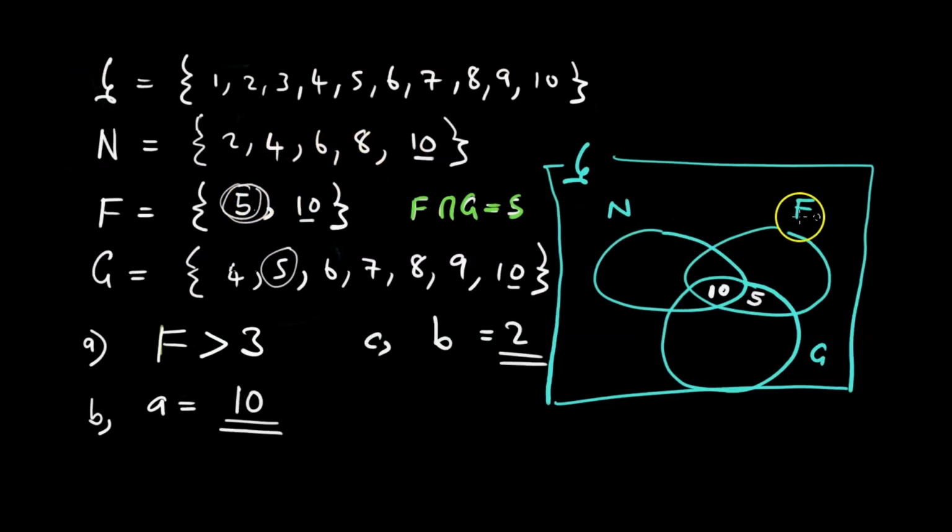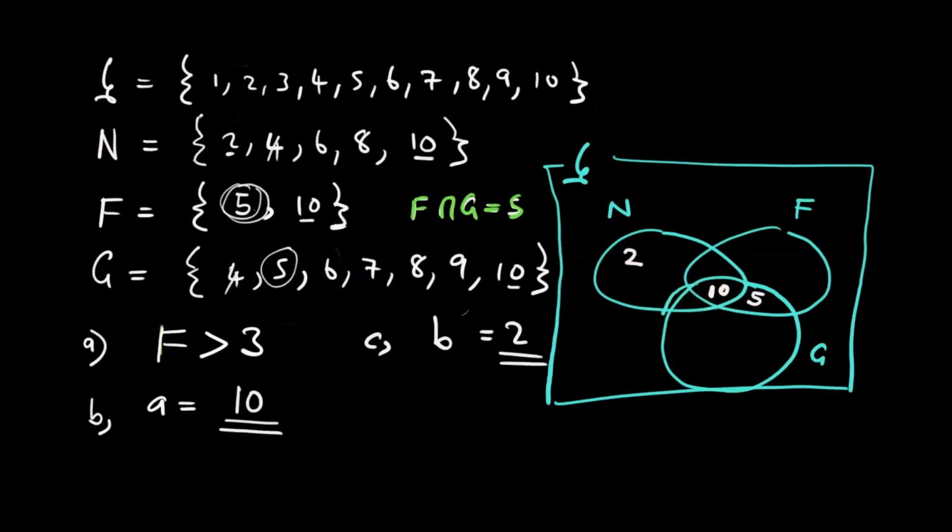Saka tatarisa relationship ya N na F, tikutarisa relationship ya N na G. Toda kutsvaga intersection pakati pa N na G. Tikatarisa N na G, tinoona kuti 2 haimo muna G, saka iri muna N chete. What about 4? 4 irimo, togona kuikansela panapa. Saka 4 inofanira kunyorwa mukati umu. Kandizame kupa wedzera shoma kuti panyorwe zvinhu zvakati wandei like this.